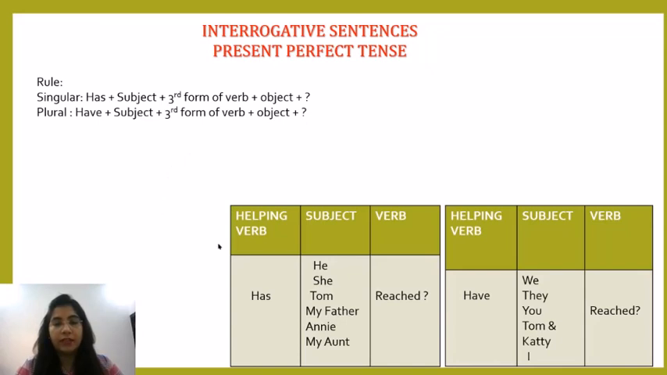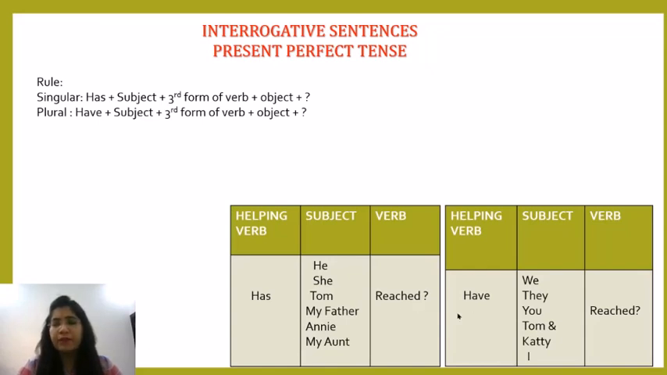Now let's look at the tabular form. We will start with the helping verb. The verb is has. Subject is he, she, Tom, my father, Annie, my aunt. The verb is reached. So the sentence becomes: Has he reached? Has she reached? Has Tom reached? Has my father reached? Has Annie reached? Has my aunt reached? Like this.